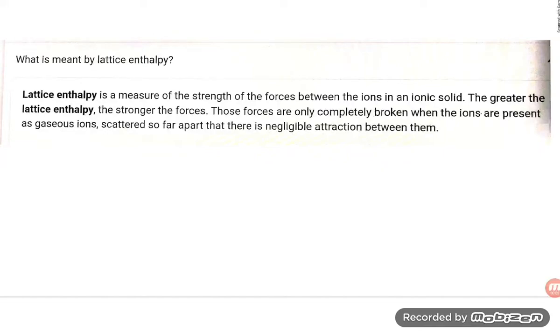Hello students. Now let us see some concepts on lattice enthalpy. So the first question is, what is meant by lattice enthalpy? Let us read out the slide, students.